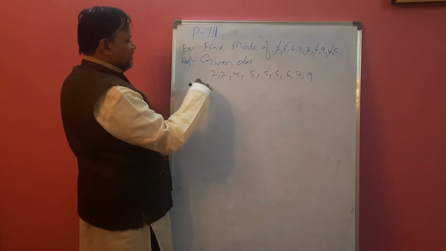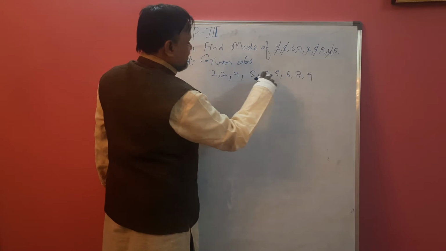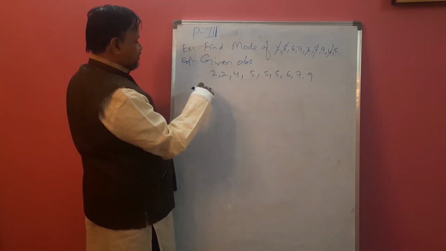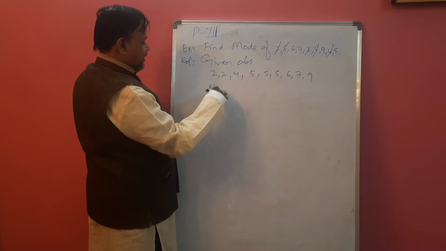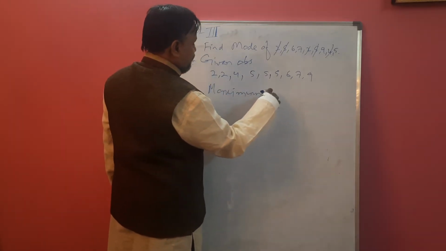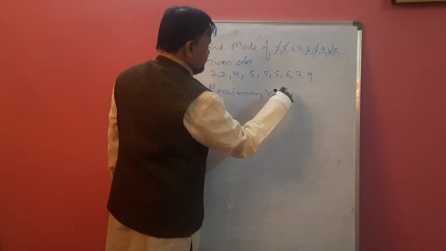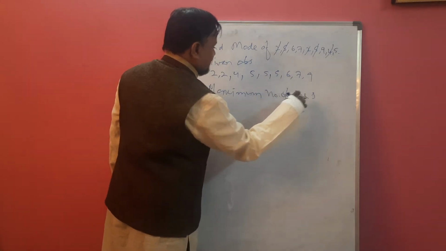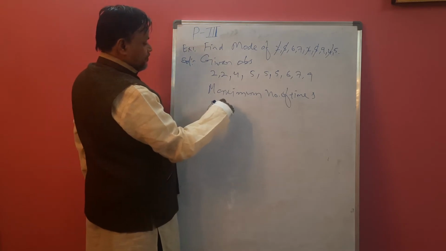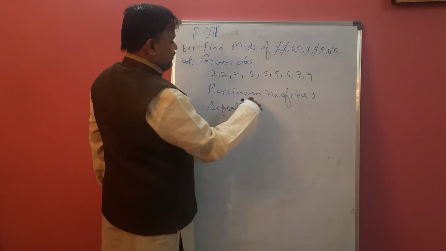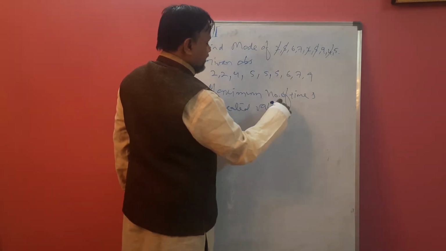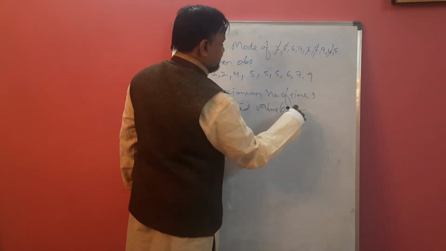So we can write this. We can say that 5 is the maximum number of times repeated value, or we can say the observation is 5.